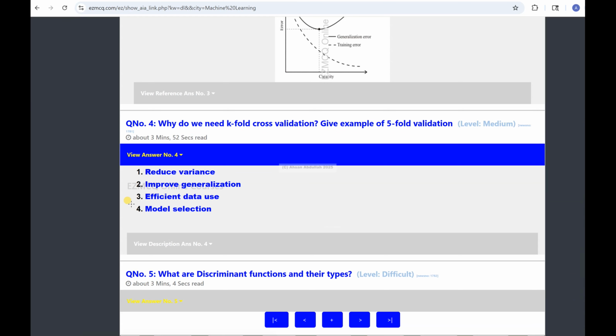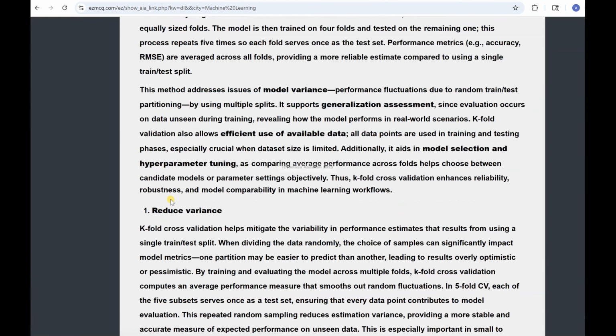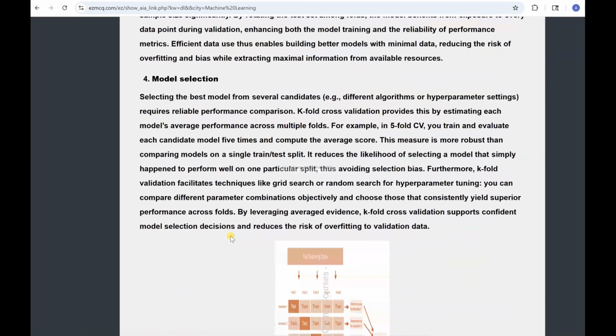I'll show you a picture and this will become very clear. So what is model selection? So that it is consistent and fair, and then you are averaging the metrics. That prevents the risk of using a model that only works for a certain division. So let me show you the picture. This is all the nice description you will be reading.